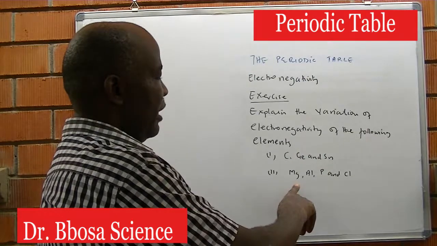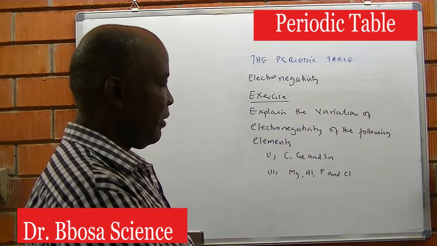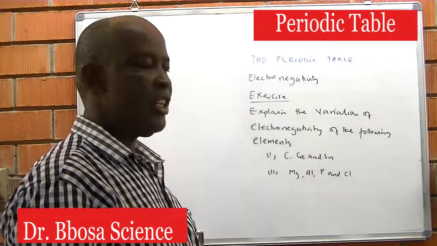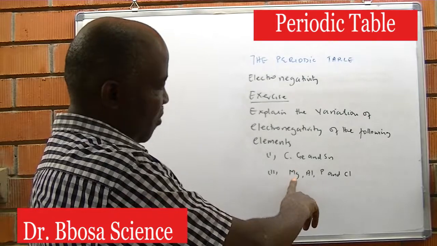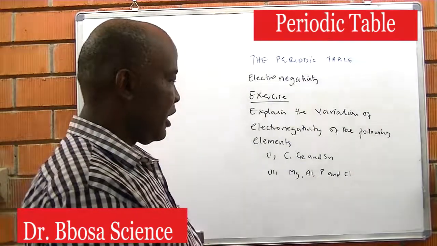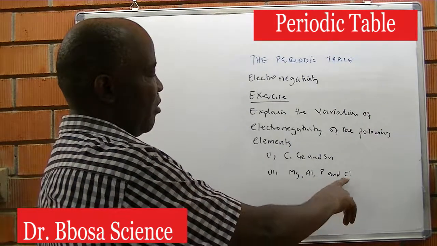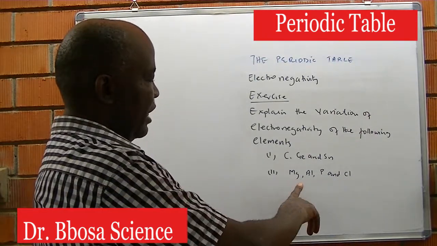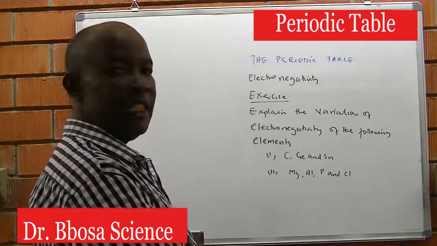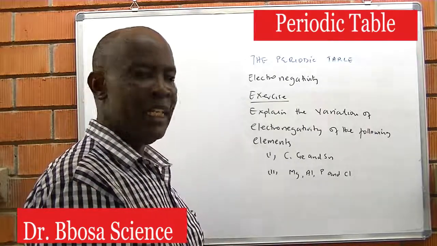Part 2: magnesium, aluminium, phosphorus, and chlorine fall within period 3. We have already seen that across the period, electronegativity increases. You can say that from magnesium to aluminium to phosphorus to chlorine, electronegativity increases because both nuclear charge and screening effect increase, but the increase in nuclear charge exceeds the increase in the screening effect, leading to an increase in electronegativity.